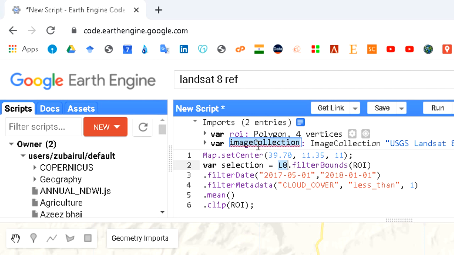So let's do it. L8. If I give some other name like L9, there is no problem, it will change to L9 because it has already been synchronized. Because it's Landsat 8, it is better to give a meaningful name, that is L8. Here this is L8.